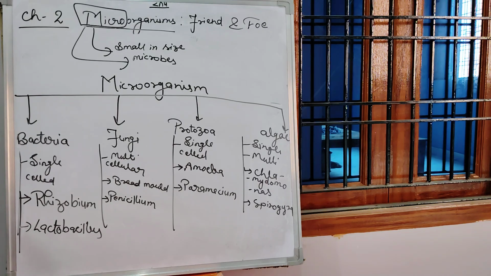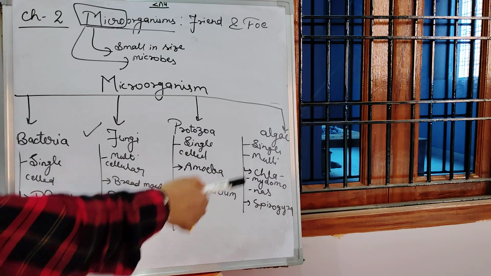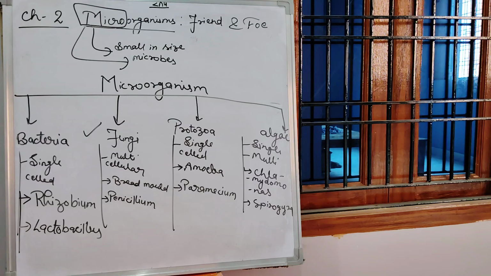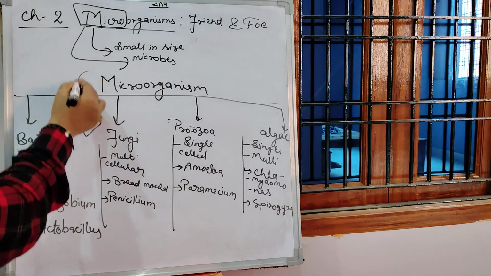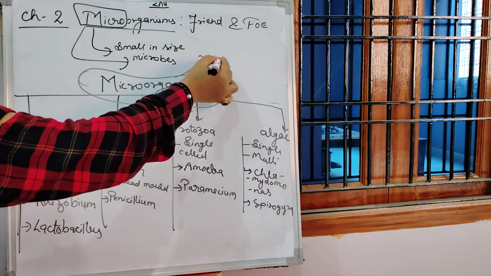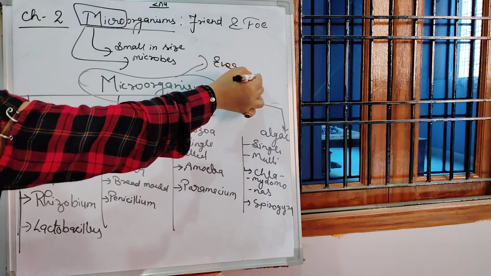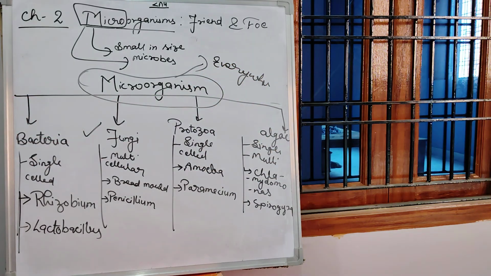Got it? So these all are microorganisms that you need a microscope to see. Fungi you can see with a magnifying glass, but except for these, all can be seen only with the help of a microscope. Algae you can see in stagnant water or on damp soil. And microorganisms can live anywhere. You can find them everywhere, from cold climates to deserts, marshy land, even inside the body.